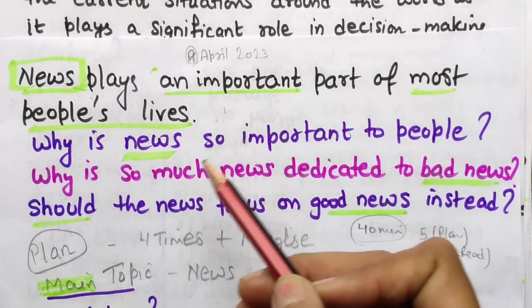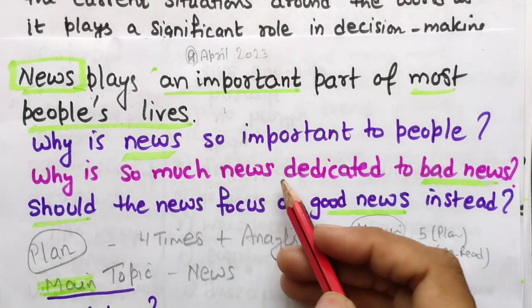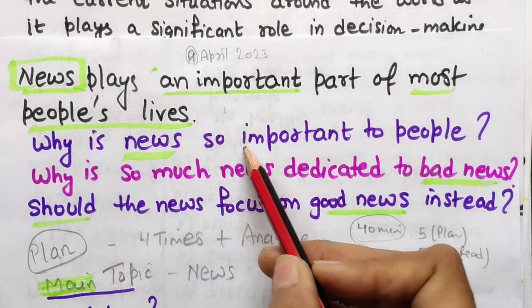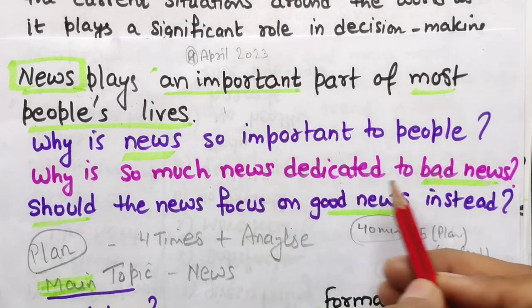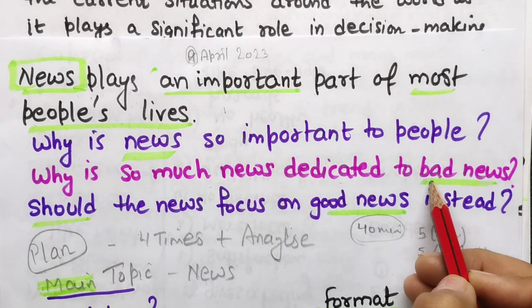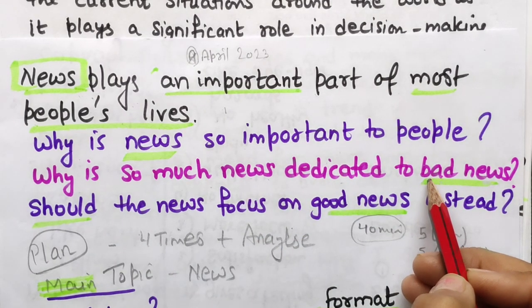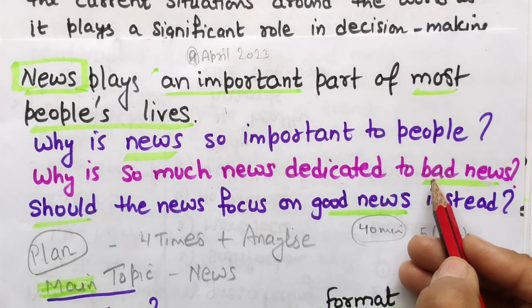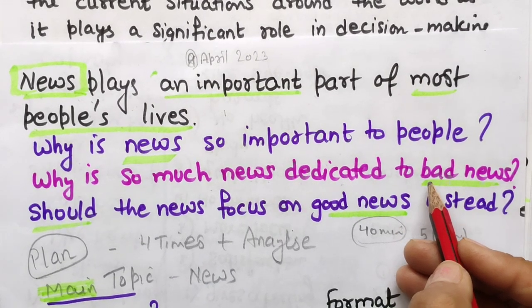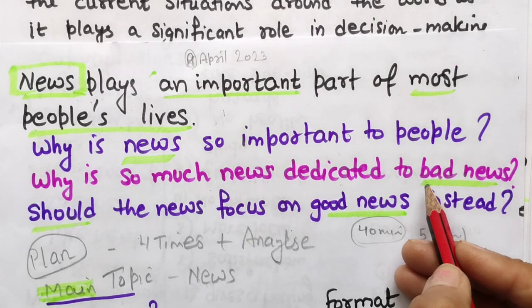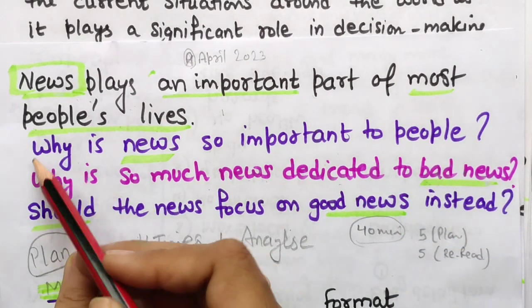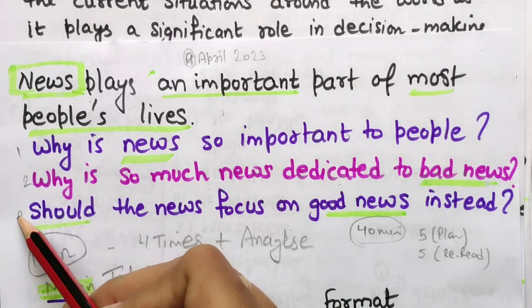Ask the question yourself: why is so much news dedicated to bad things? Here they were asking why it is important. Here they are asking why bad news is in trend nowadays. Whatever the bad news is, that will have more TRP, more viewership, and more books or newspapers will be sold. Okay, so that is one question, two question, three question.